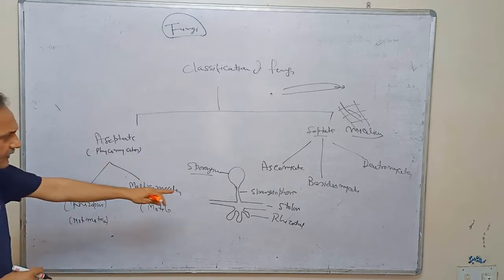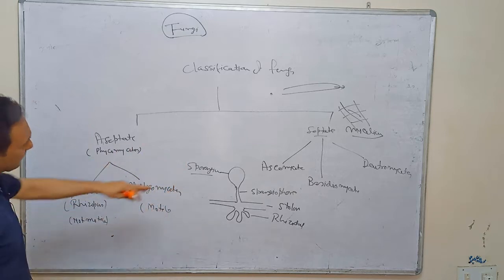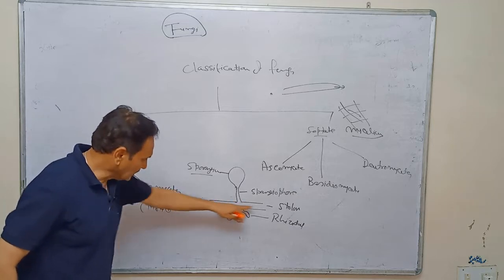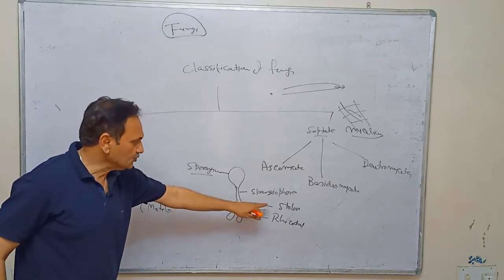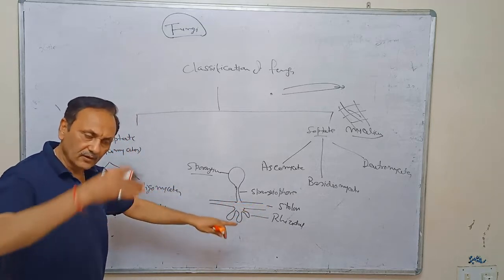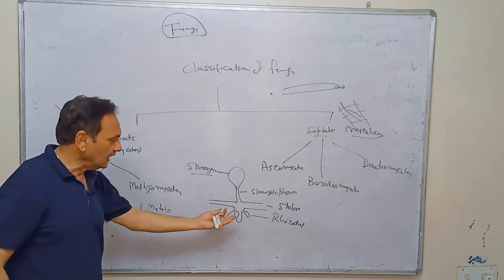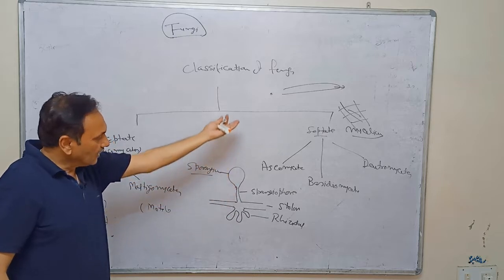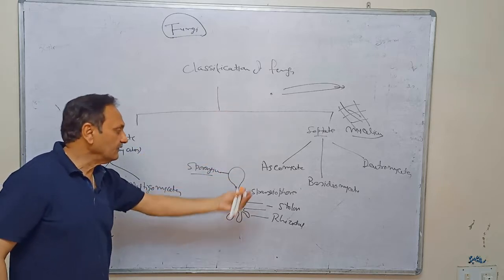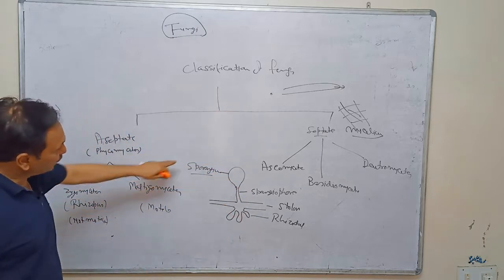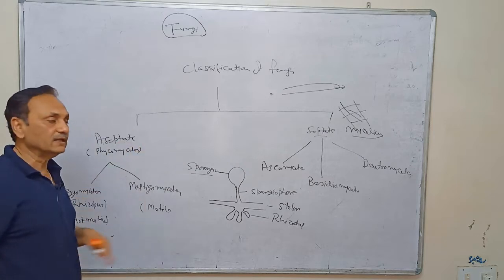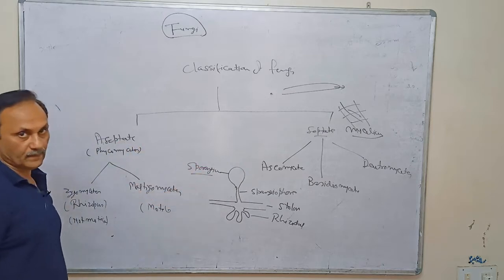But depending on the location of the hypha, the horizontal hypha inside the food is called stolon hypha. If the hypha is towards the ground, that is called rhizoidal hypha, and if the hyphal part comes into the air, that is called aerial hypha, or if the sporangium is formed on that area, it is called sporangiophore.